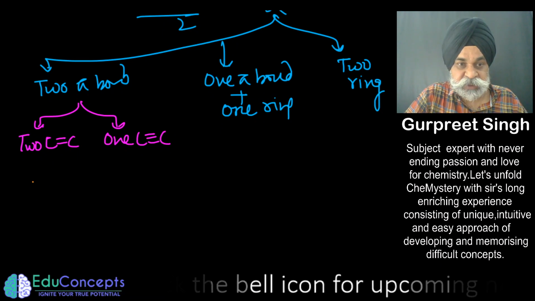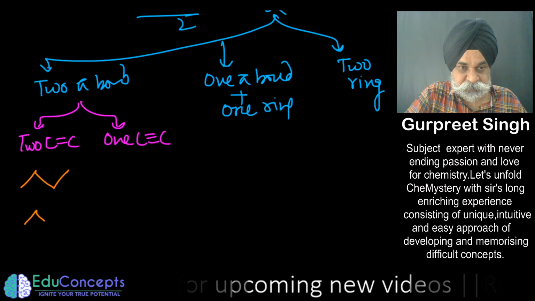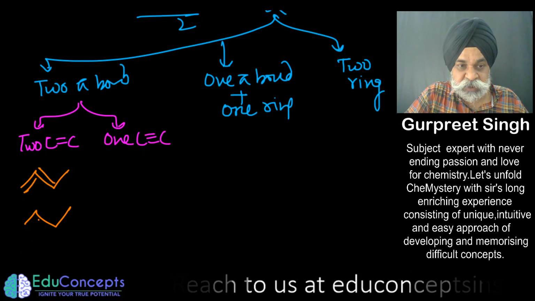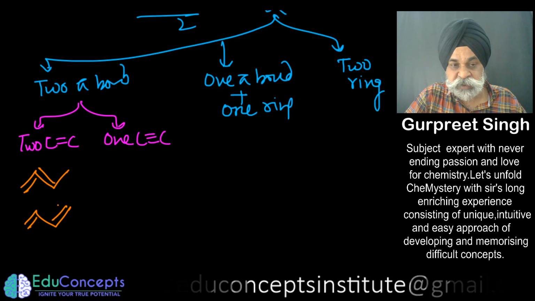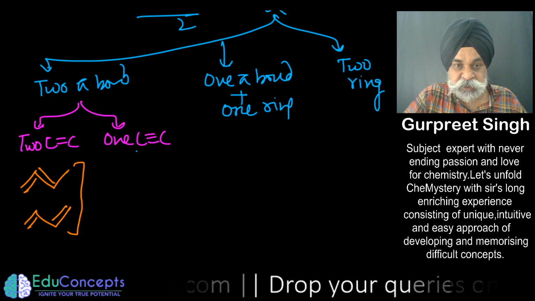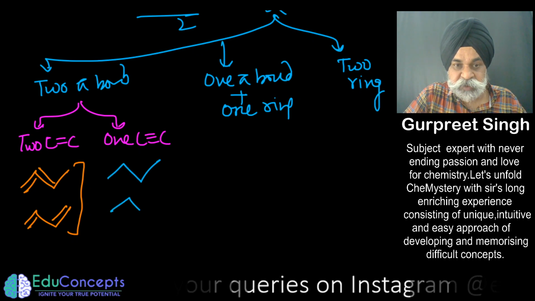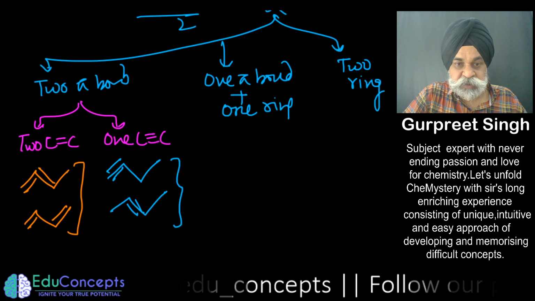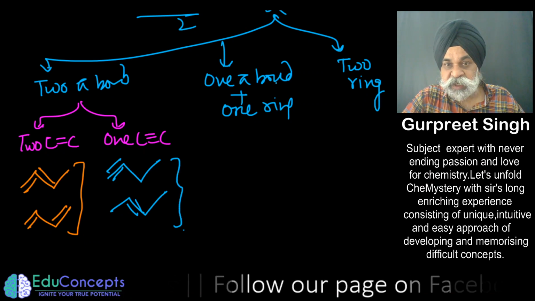So let me do it speedily. 4 carbons are there. So either this would be the case or this would be the case. So these are 2 dienes, and now let me make it triple bond, 4 carbons. So the triple bond could be like this or this. So 2 are these. Now you can make 1 pi bond, 1 ring.